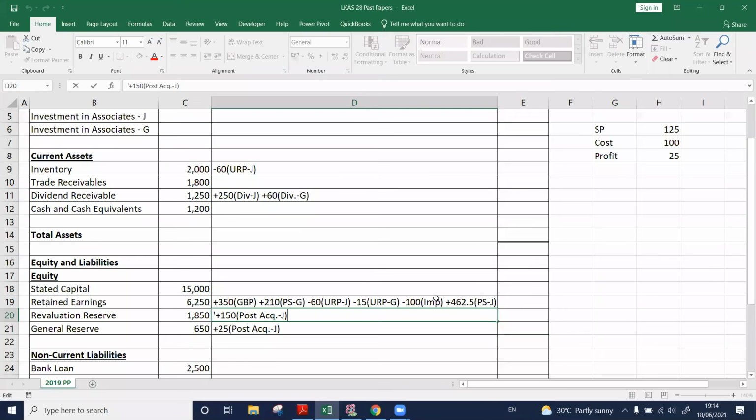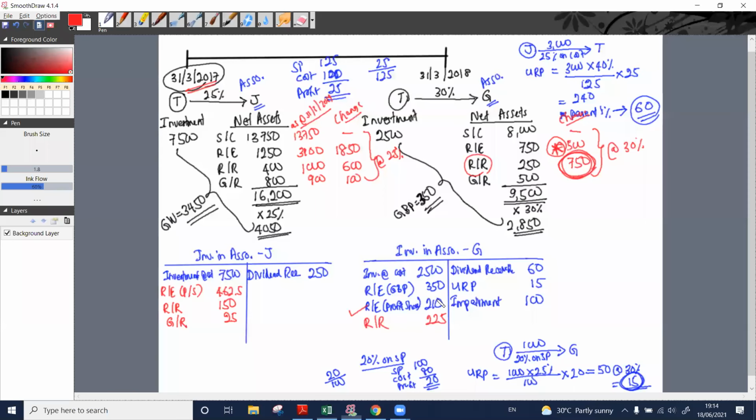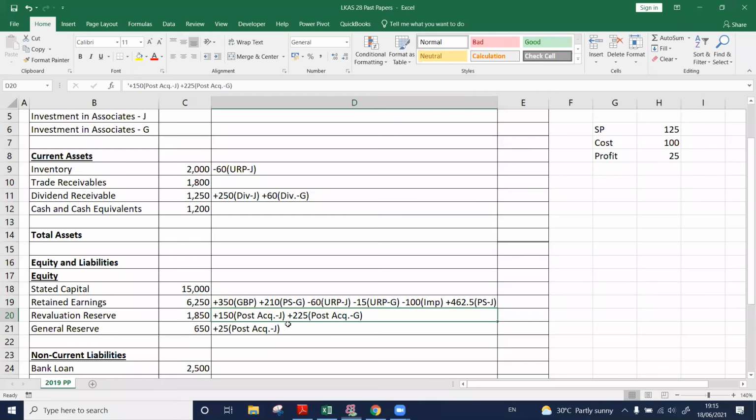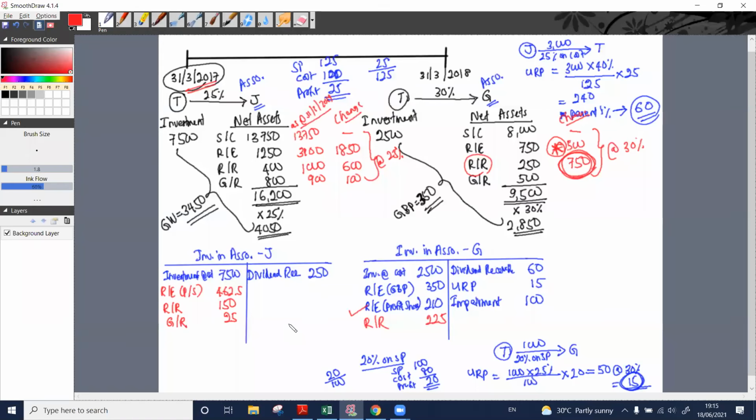This is post acquisition of revaluation reserve of Garfield 225. Investment in associate account, debit. Revaluation reserve account, credit. So that is all what we need to do, and then we need to take the balance of these accounts.